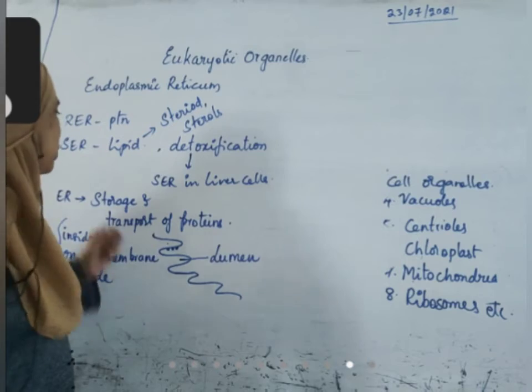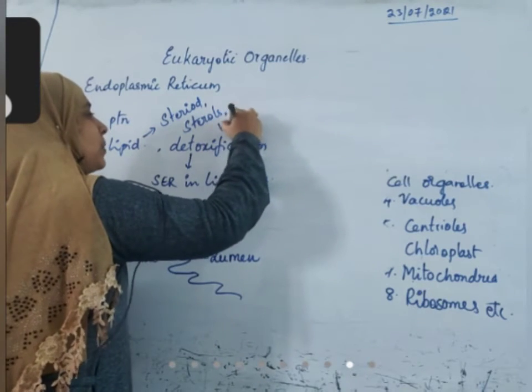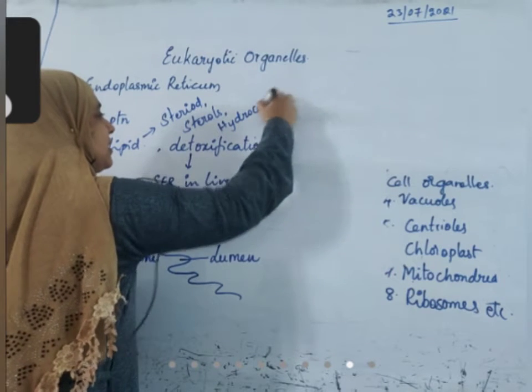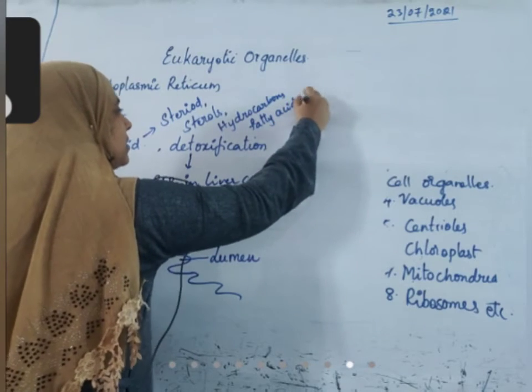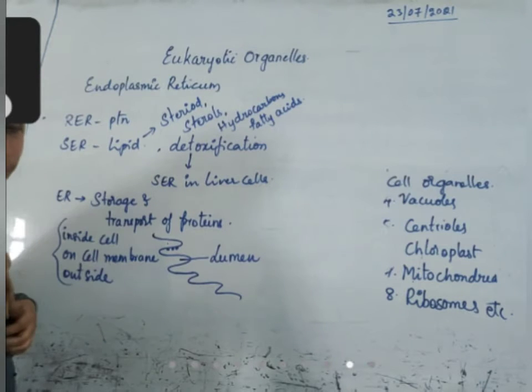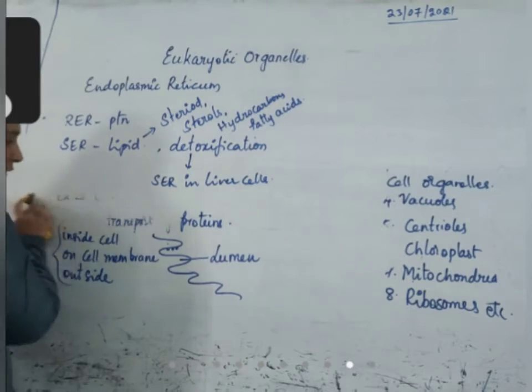They are also produced by smooth endoplasmic reticulum. Hydrocarbons and fatty acids are all part of lipids, so they are all produced by smooth endoplasmic reticulum only. So that is about endoplasmic reticulum, children.